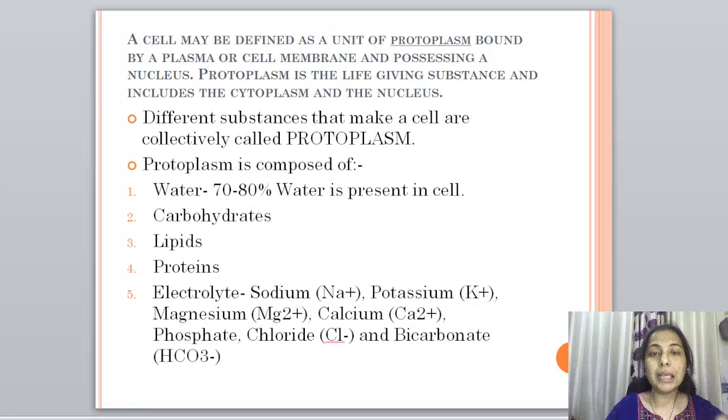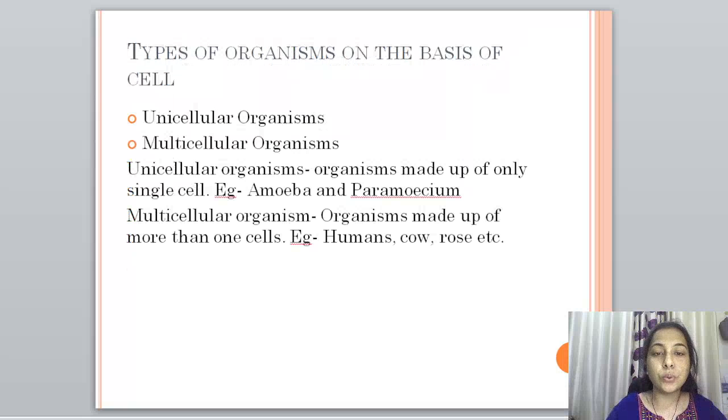So, a cell is a basic unit of protoplasm which is bounded by a plasma or cell membrane and it has a nucleus. Now, depending upon the number of cells present in any organism, we can classify organisms into two. What are those two? Unicellular organisms and multicellular organisms.